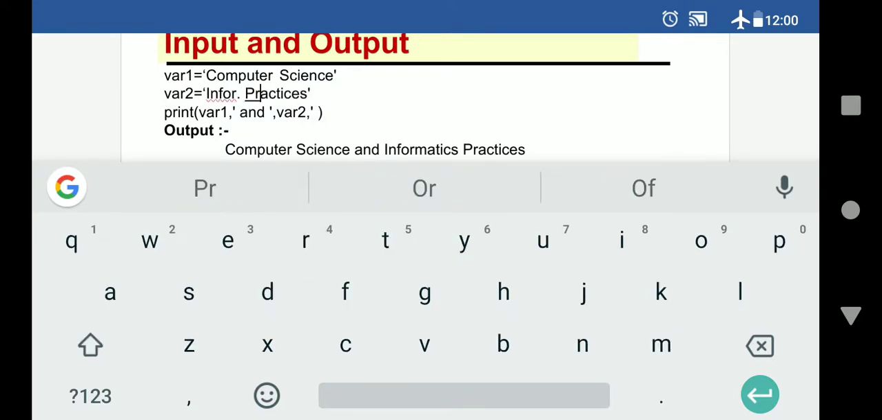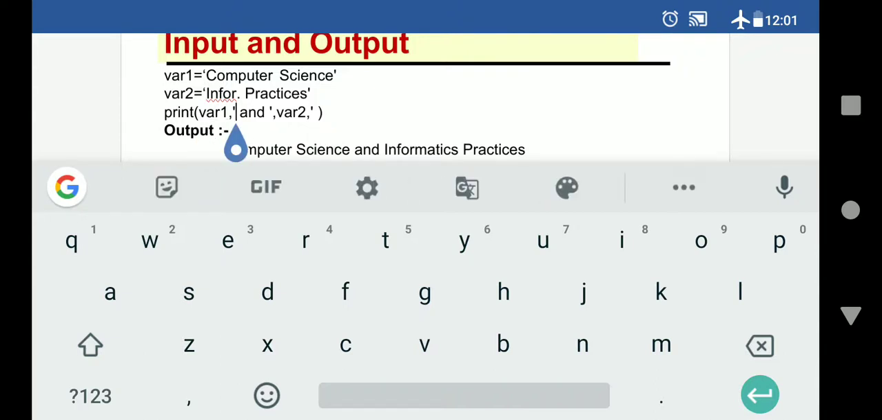As I'm taking your combined class, you can also understand now where1 is taking computer science, where2 is taking informatic practices. We are using single inverted commas. Whenever we want to store a character value, we always require inverted commas. Either you can use single inverted commas or double inverted commas. And whenever you want to print the value, you will write print, then the variable name.